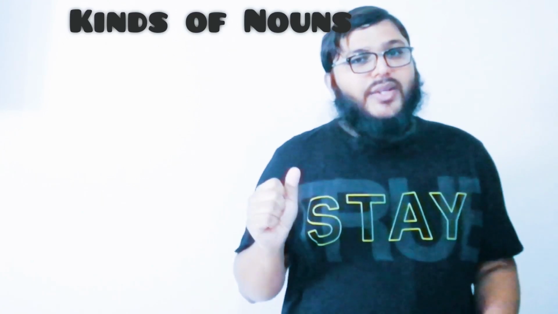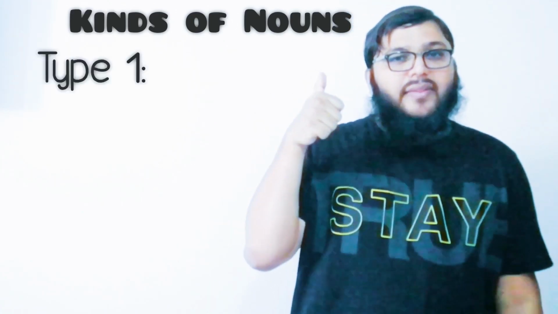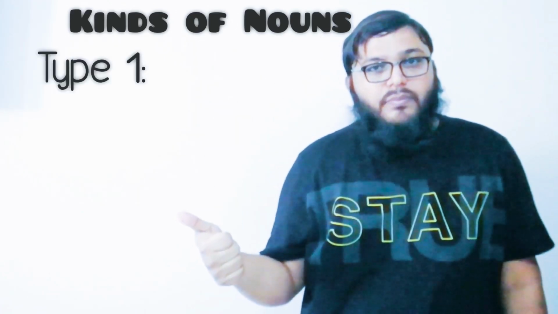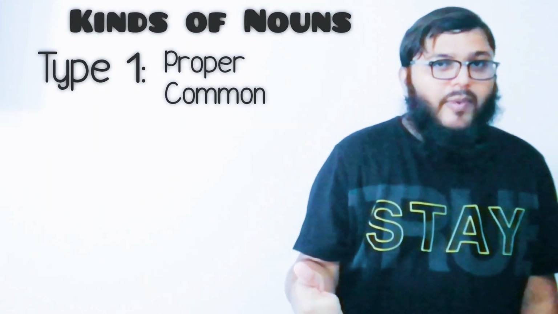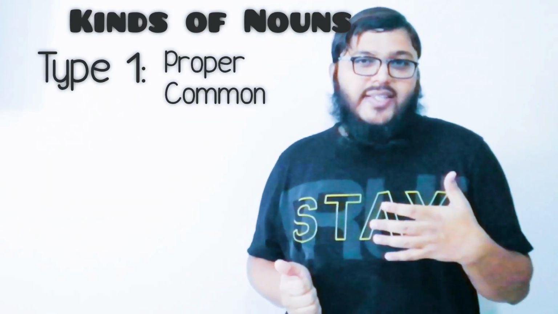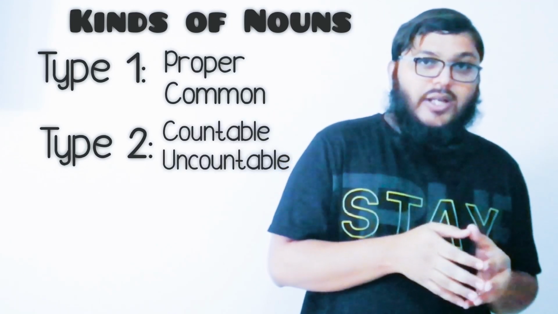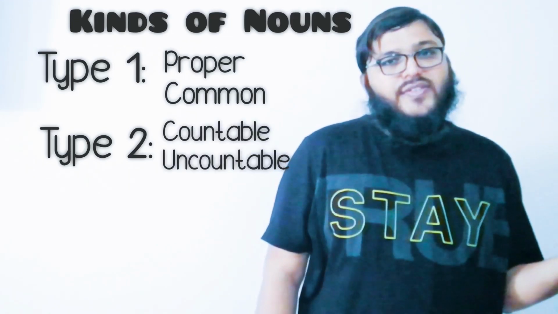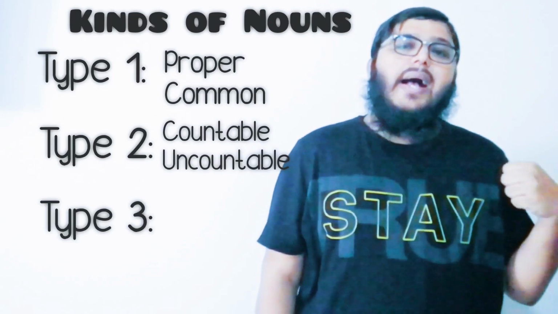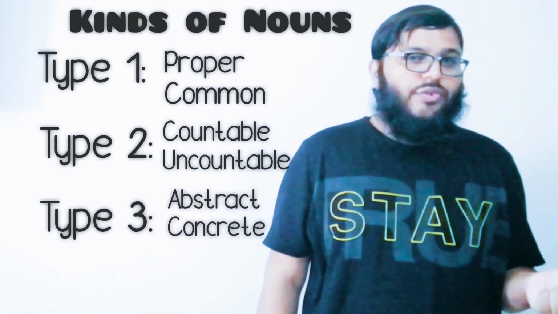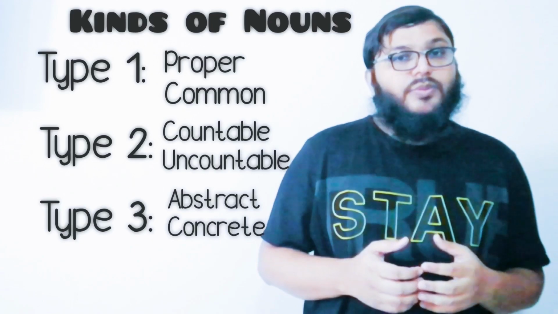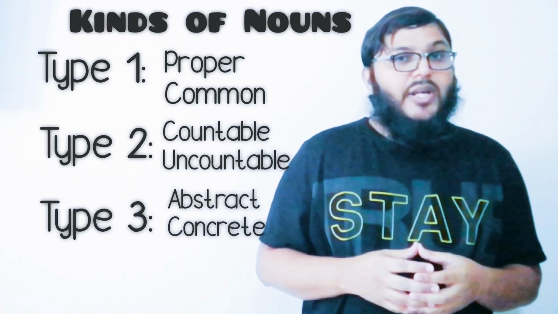So today we learned kinds of nouns. First of all, we learned the first type, proper noun and common noun, right? The second step was countable noun and uncountable noun. The third one was abstract noun and concrete noun. I hope you enjoyed learning the kinds of nouns.